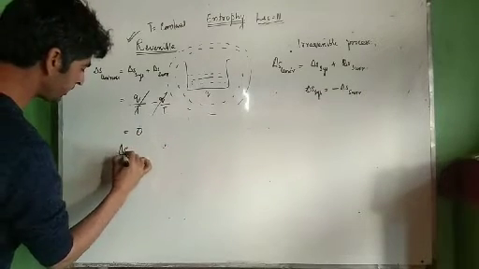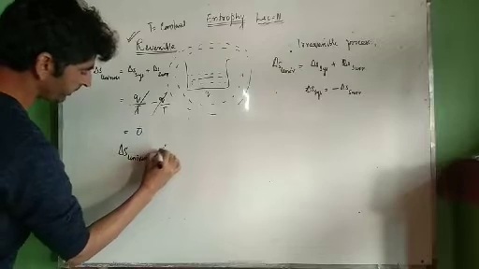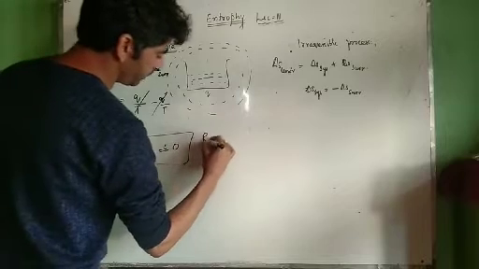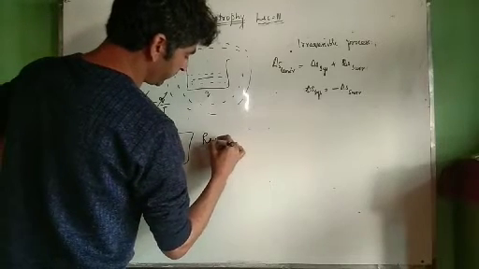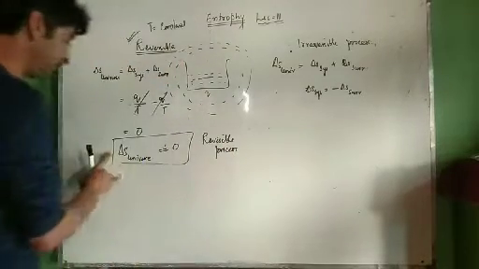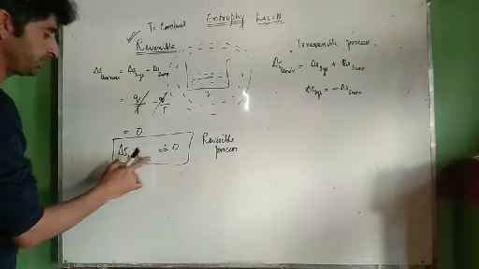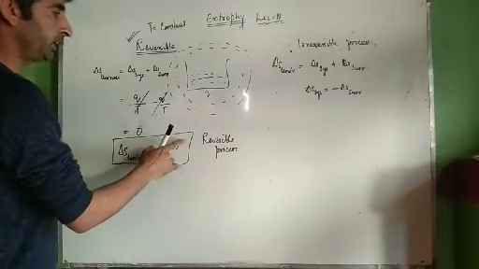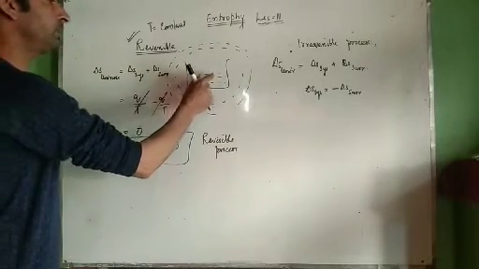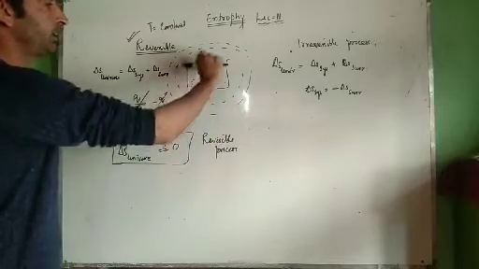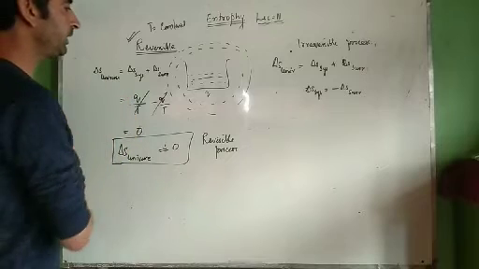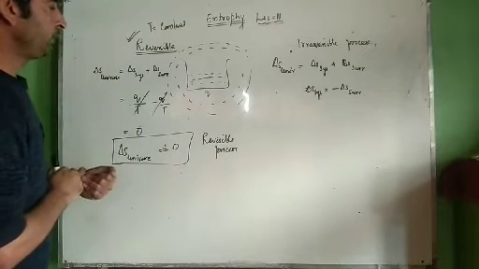That means delta S of universe is equal to 0 for what type of processes? For reversible processes. This is the entropy change for reversible processes. For reversible processes, delta S of universe is equal to 0. Reversible process means whatever the entropy of the system is, the opposite of that will be of the surroundings. Then the process will maintain equilibrium. I have already discussed the reversible process in my lecture 2 or lecture 3 of chemical thermodynamics.